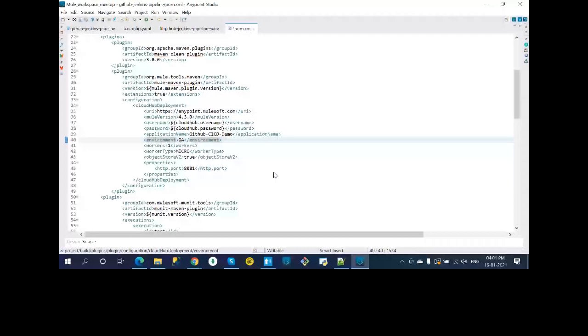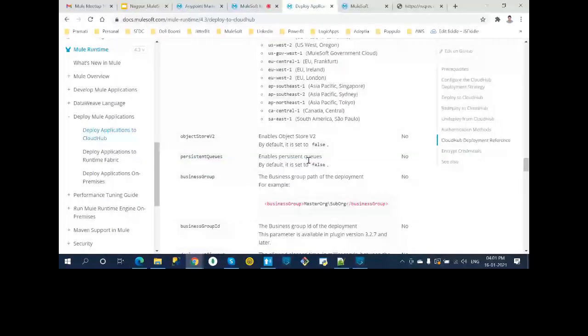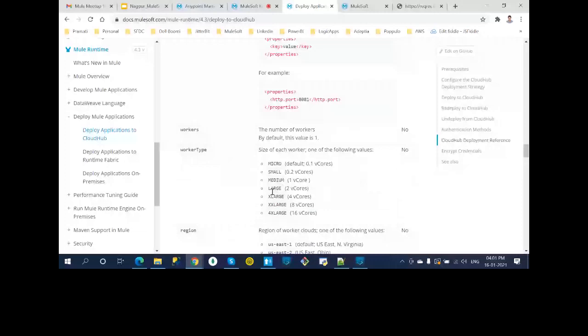Let me show you what exactly micro means. Micro means 0.1 vCore. Based on your requirement, you can use whatever you want. You can put placeholders for all the information that you feel is going to change based on the environment. For demo purposes, I'm showing only two placeholders, but for the other parts you can put placeholders too. As you see here, everything is a placeholder except this one. Based on your requirement, you can put them.